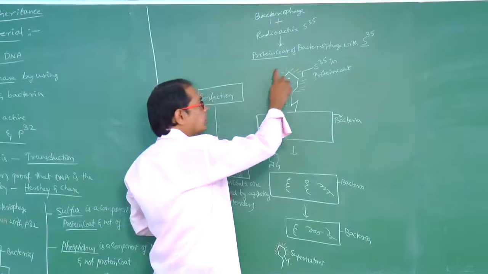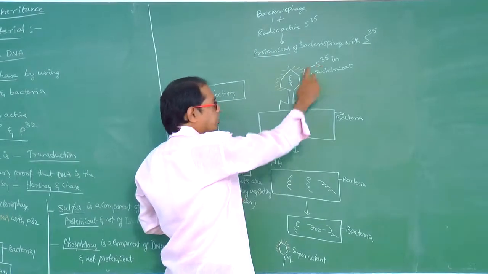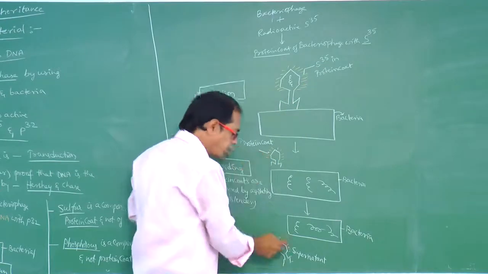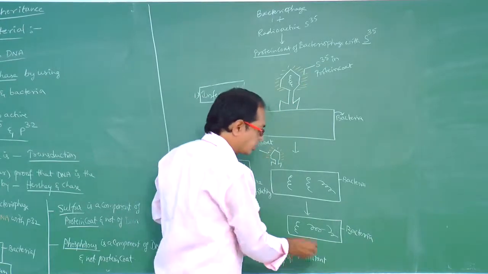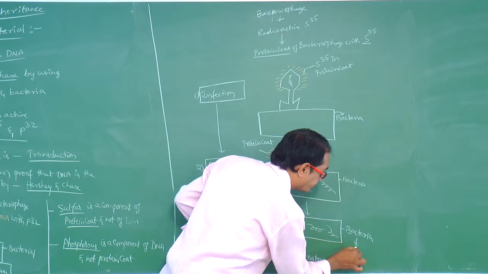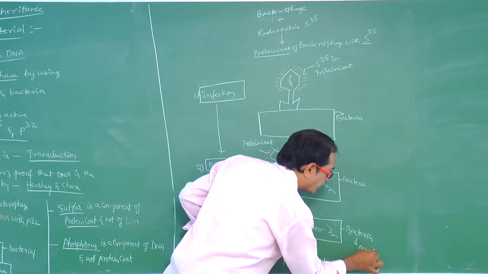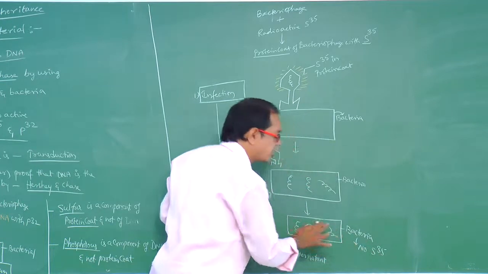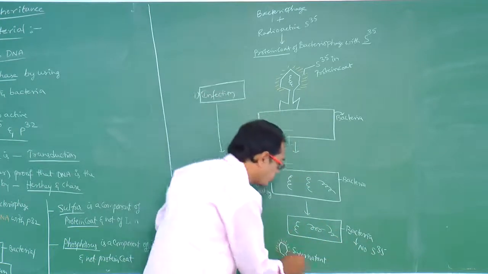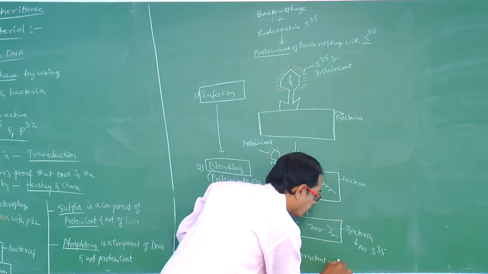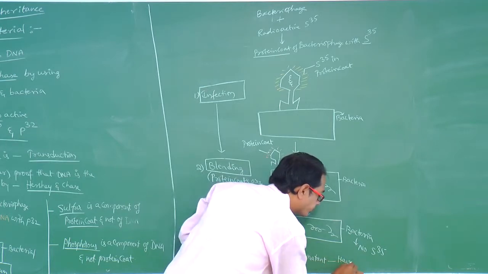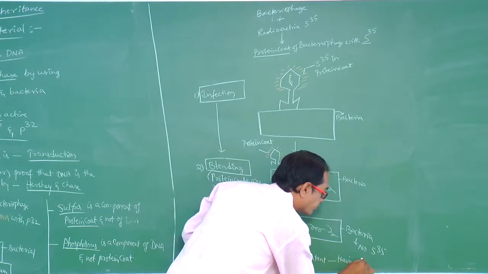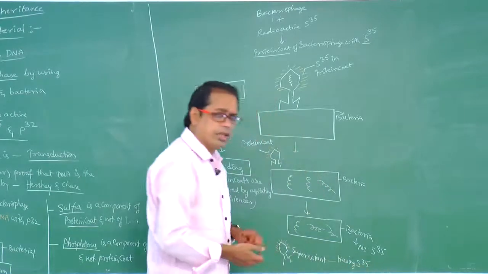So the protein coat has S35. No S35 is detected in bacterial cells, whereas the supernatant has S35.